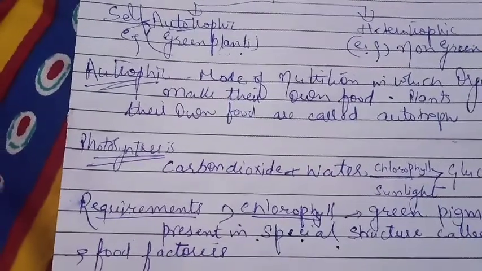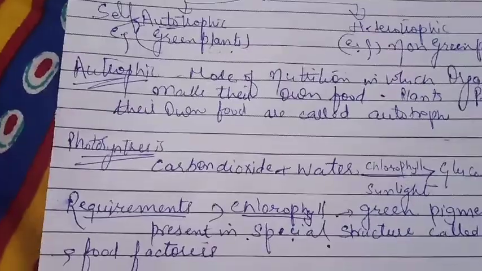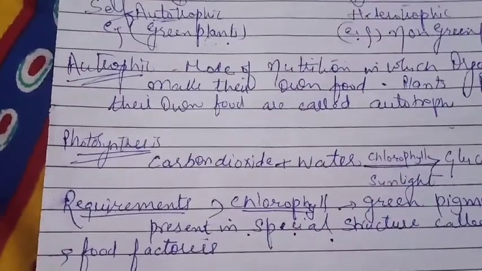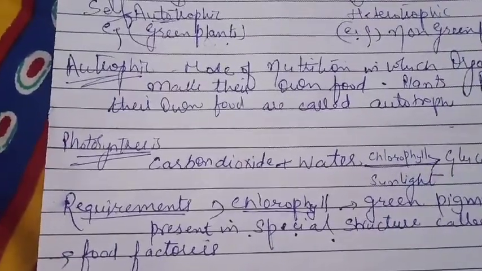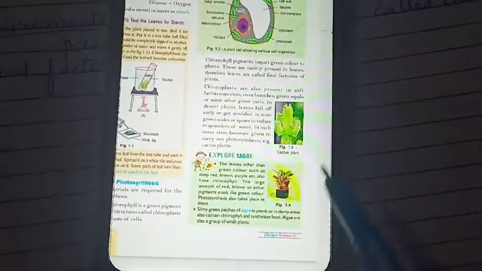Chlorophylls are also called the food factories, and they give green color to the leaves and help in the process of photosynthesis. Now here one term is there, explore more.